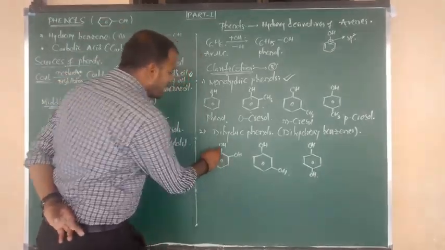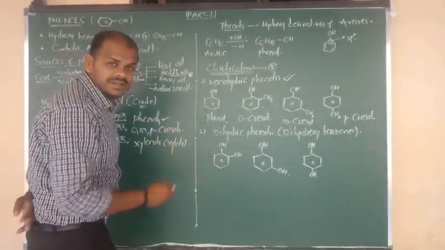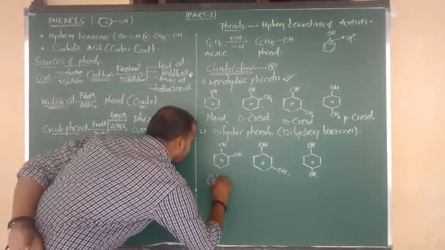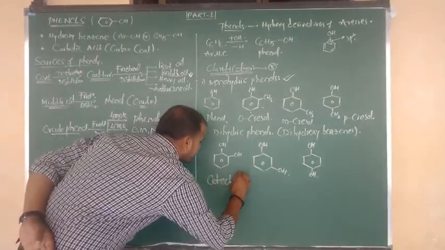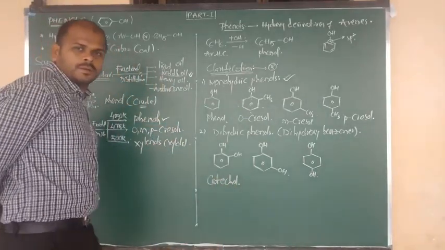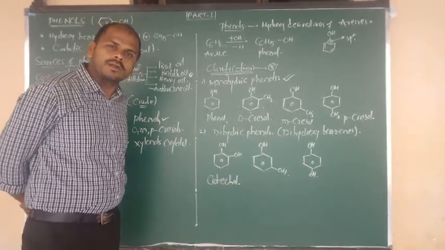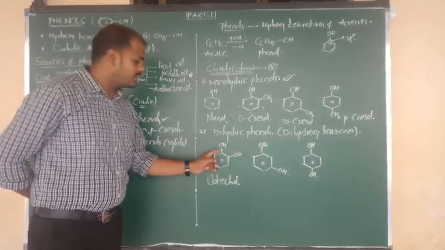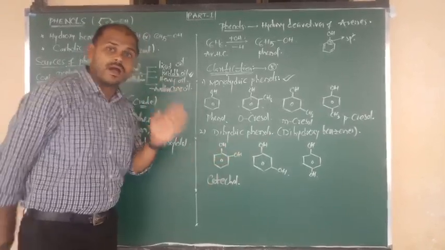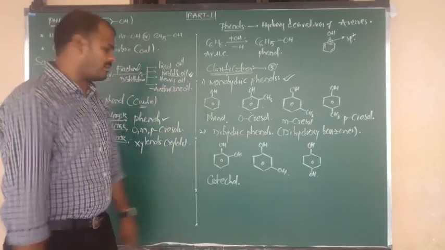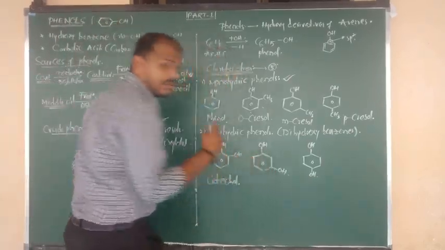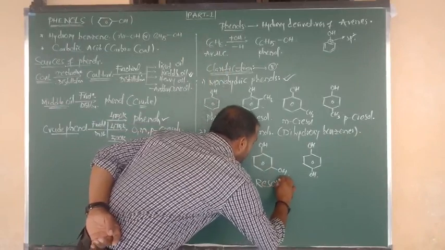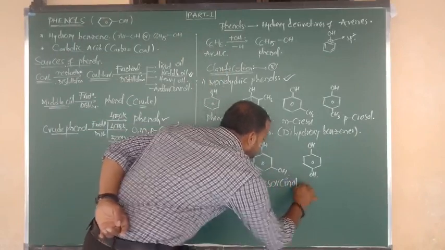Good. Benzene containing two OH groups which are adjacent to each other, its compound name is called catechol. Catechol is nothing but two OH groups present upon the benzene, on the adjacent carbons, the first carbon and second carbon. Two OH groups upon the first carbon and third carbon, this is called resorcinol.